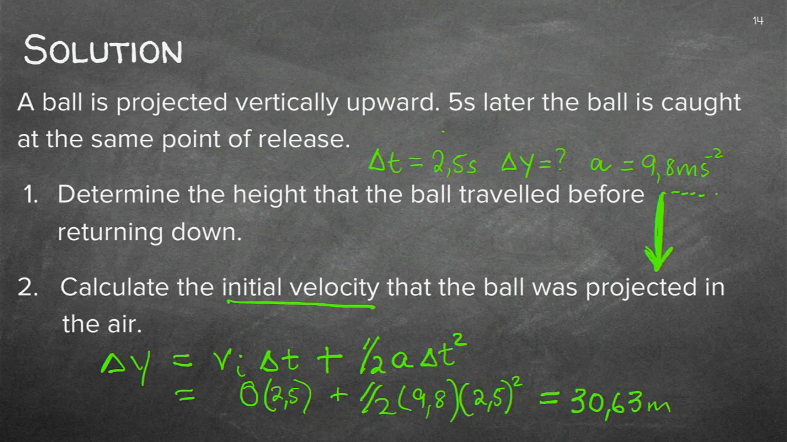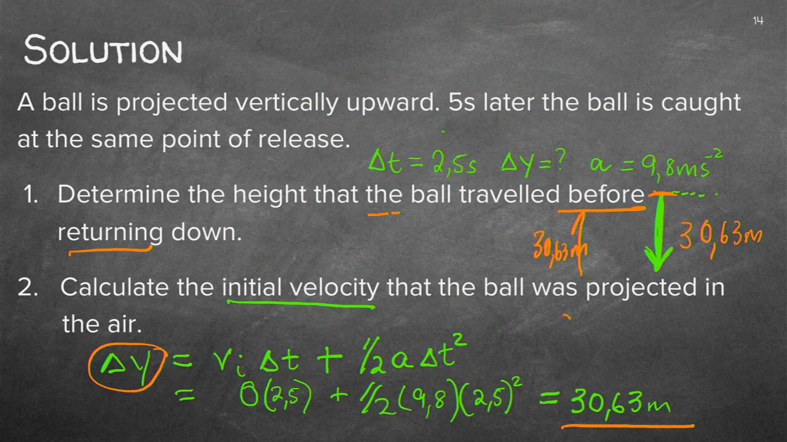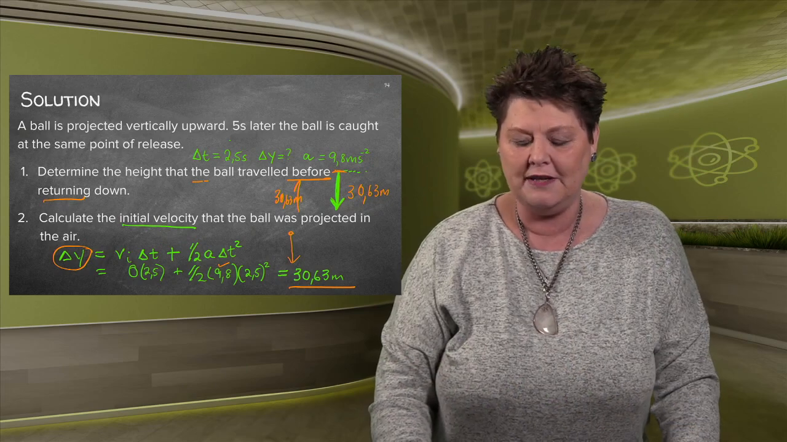30.63 meters. Now, important, everybody, have a look what they asked. Determine the height that the ball traveled before returning. Well, it will be exactly the same as going downwards. So I determined it's coming down with 30.63 meters. It means it would have gone up with 30.63 meters. So by calculating the downward height, I used the fact that it stopped at the top. It came down in 2.5 seconds, and that's all I needed because I knew the acceleration to be 9.8.